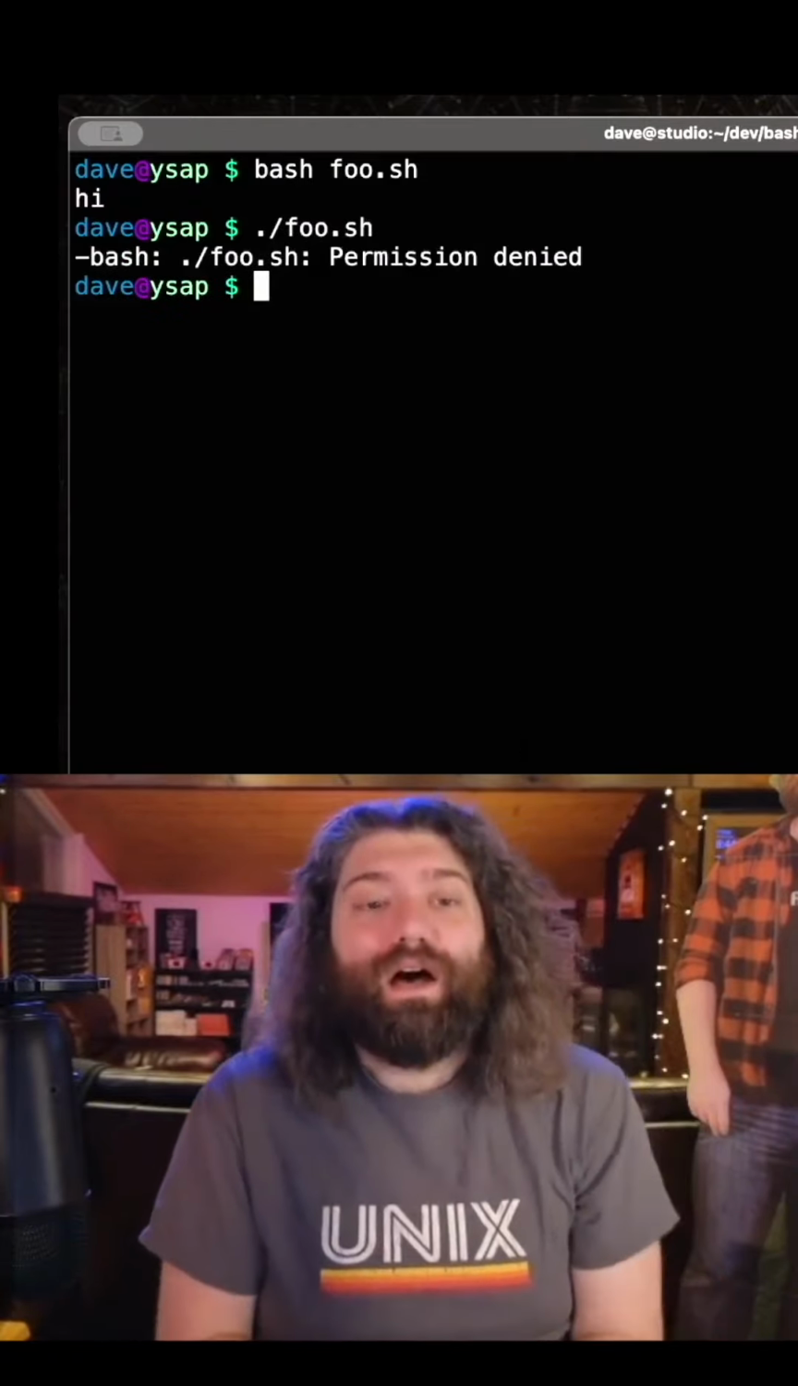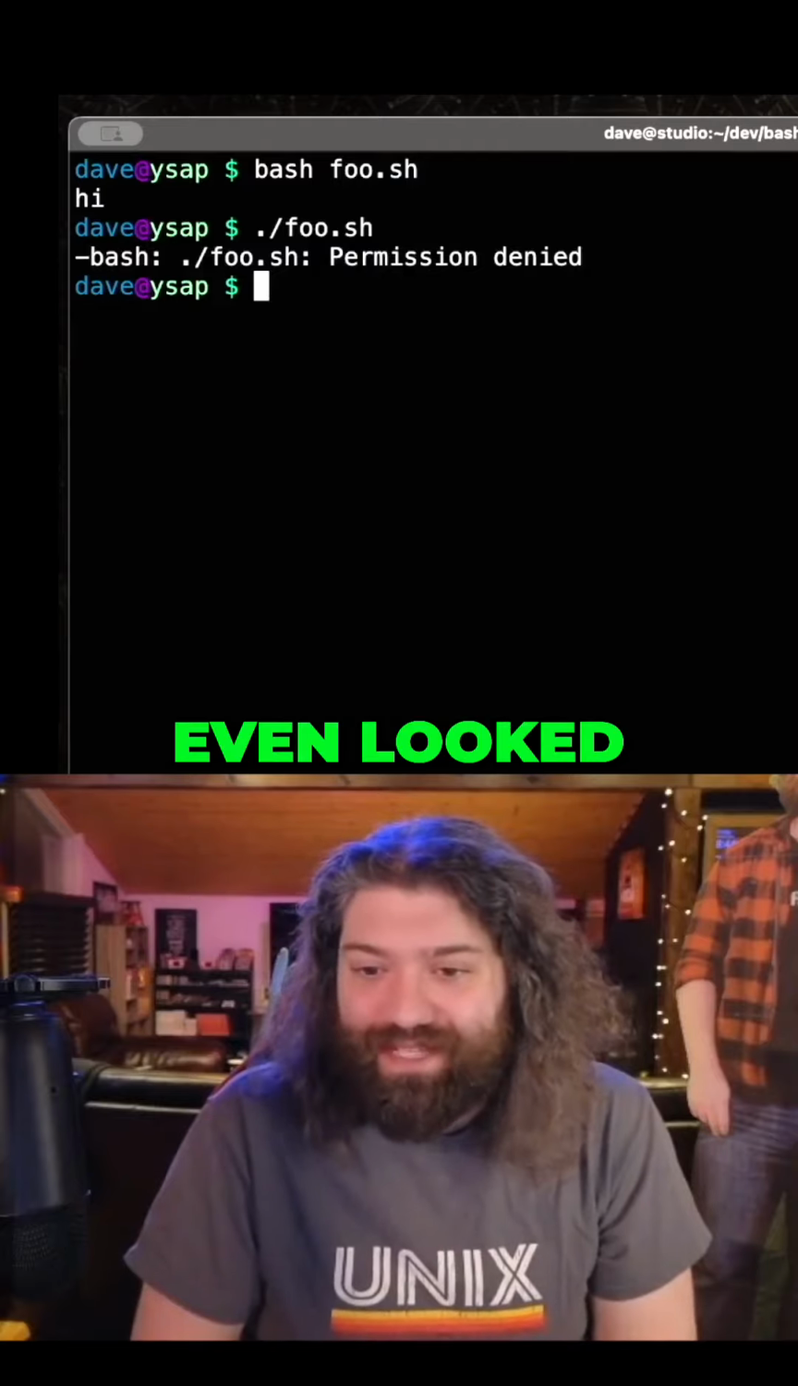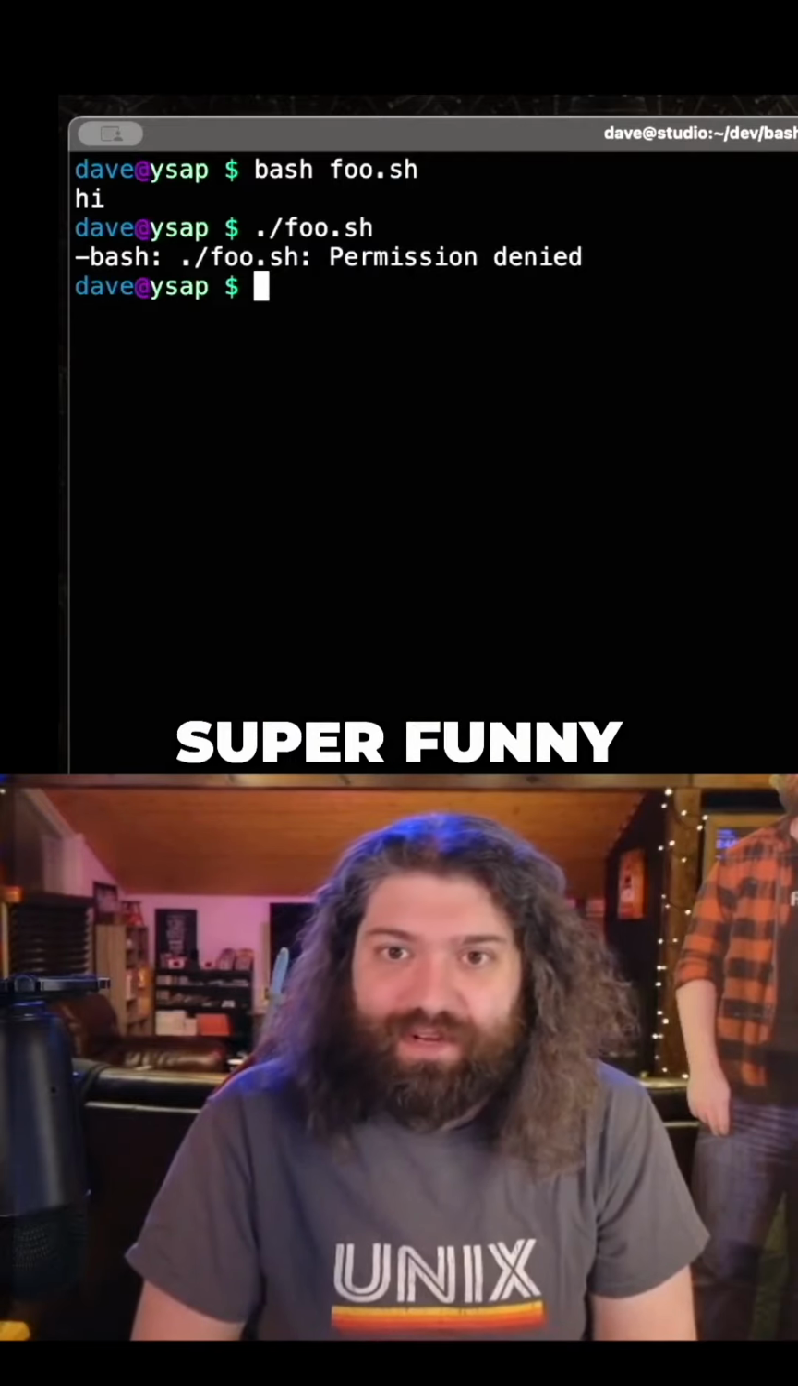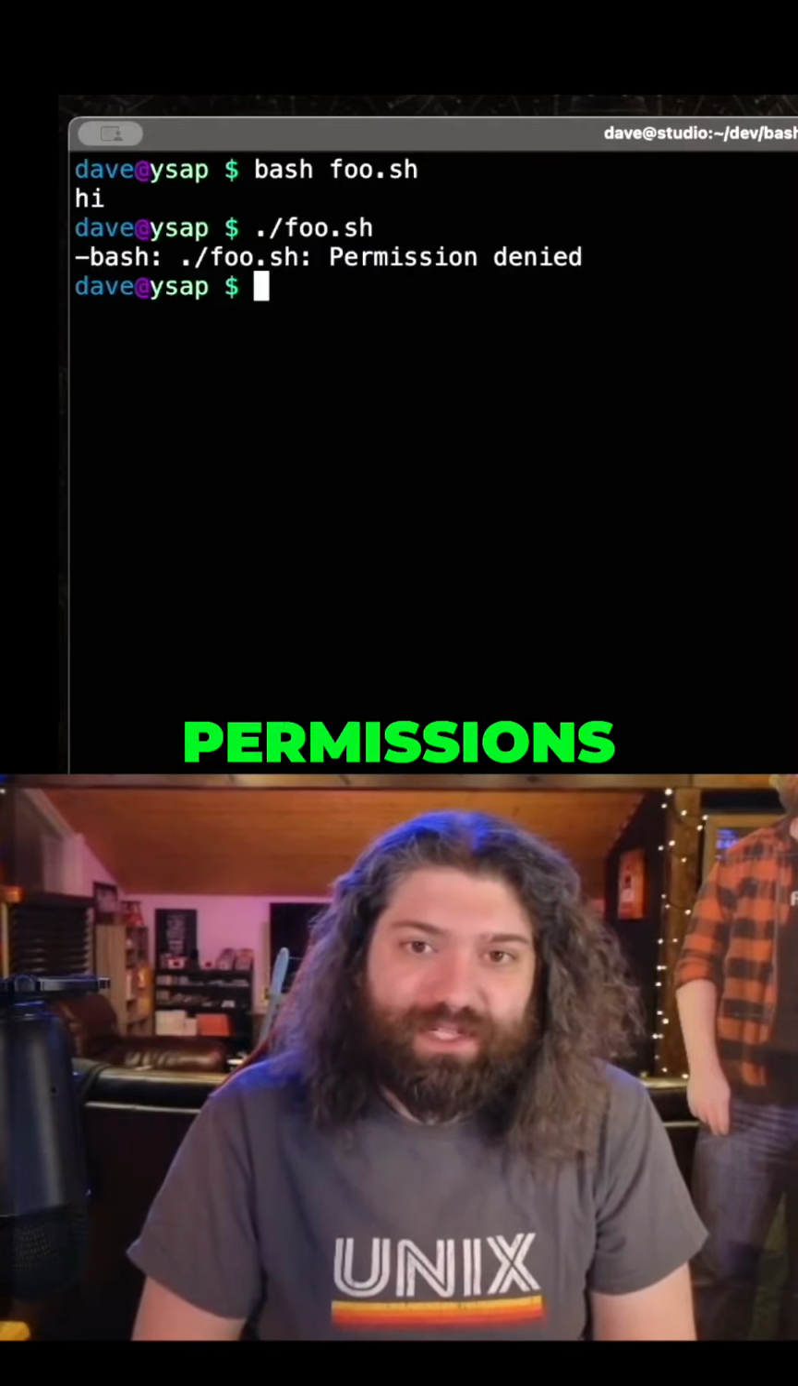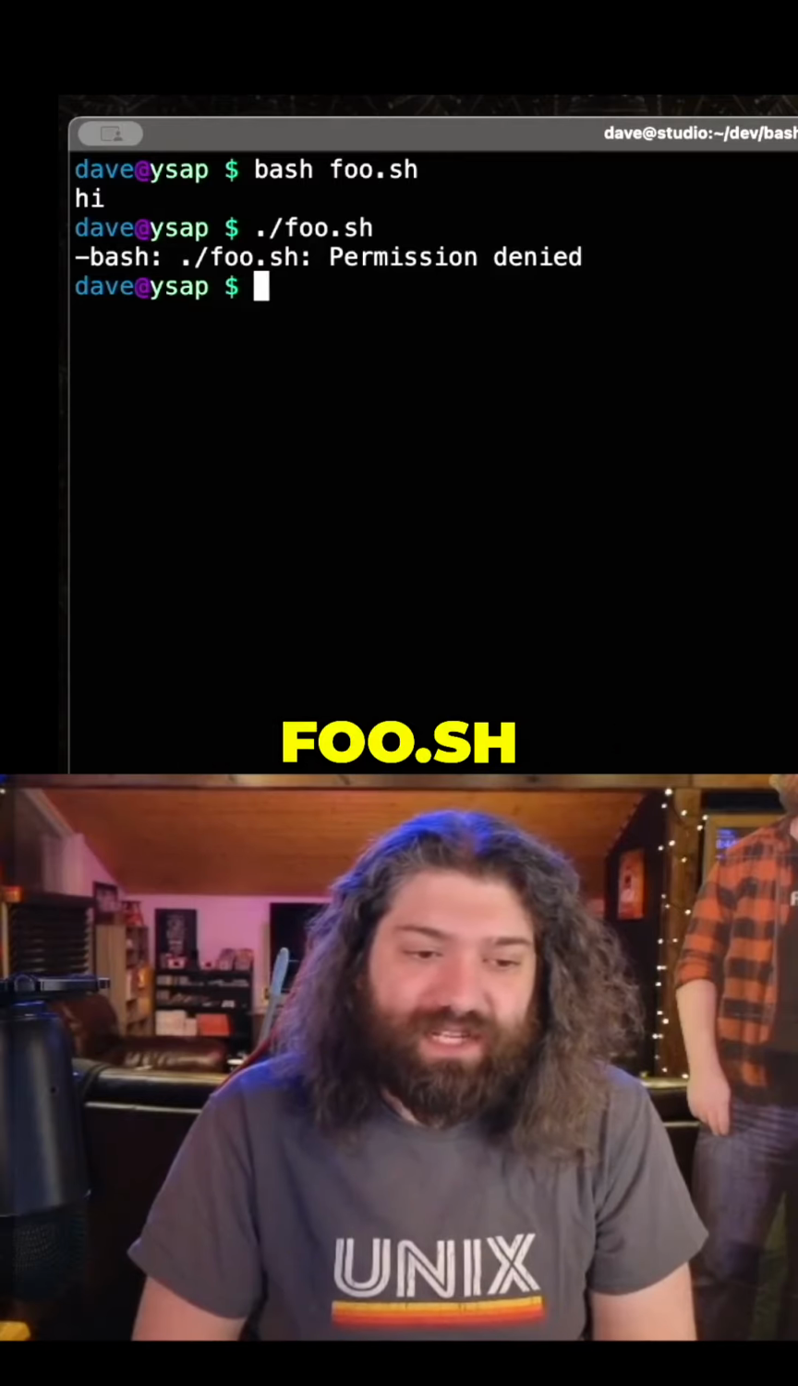Permission denied. I said permission denied before I even looked. That's how confident I was. But imagine if it wasn't. That'd be super funny. So knowing permissions is super useful here because foo.sh doesn't have the executable bit.